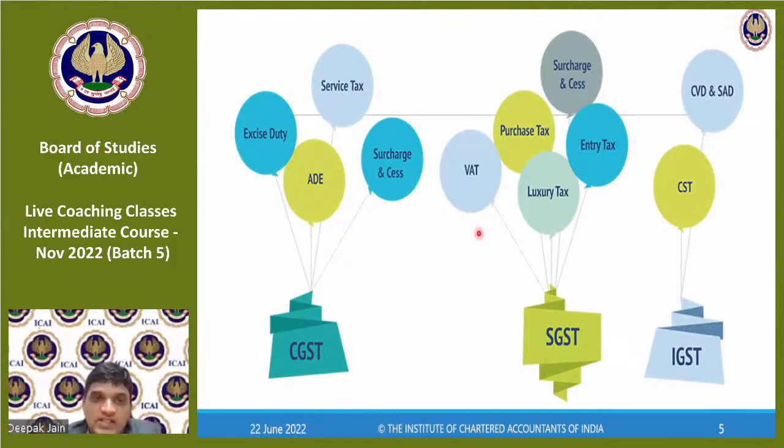Then under SGST, what were the state levies which were levied by the state government? VAT was levied when you used to buy goods, VAT was charged. So VAT has got subsumed. Purchase tax, when you used to import something from another state or buy something from another state, some states had this duty called entry tax, or in other terms, purchase tax. These taxes also have been subsumed. Luxury tax has been subsumed. Any surcharge and cess levied on this has also been subsumed under SGST. Okay. So these are the taxes which got subsumed under SGST.